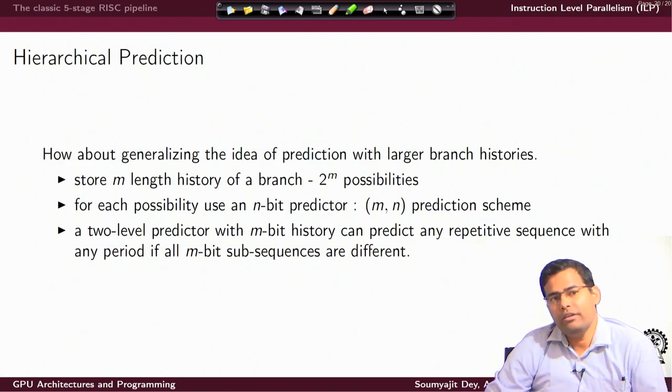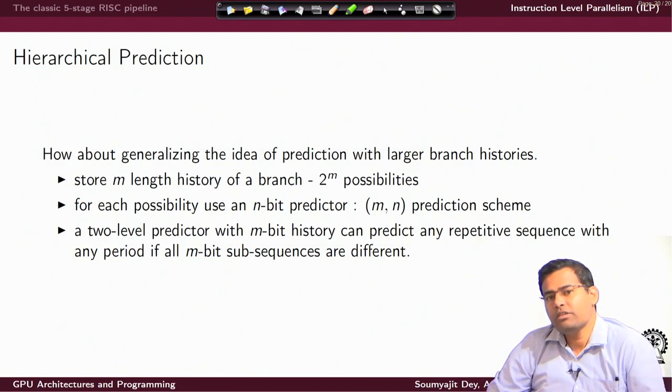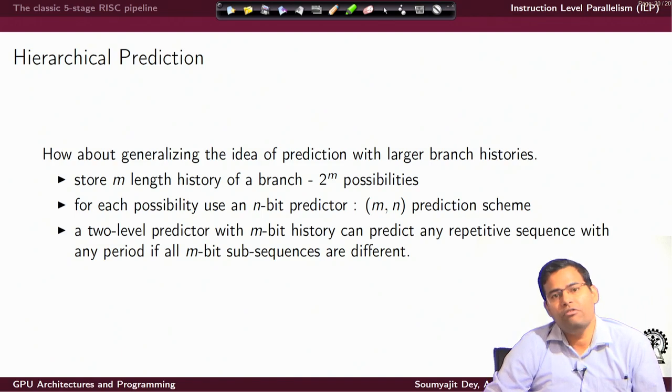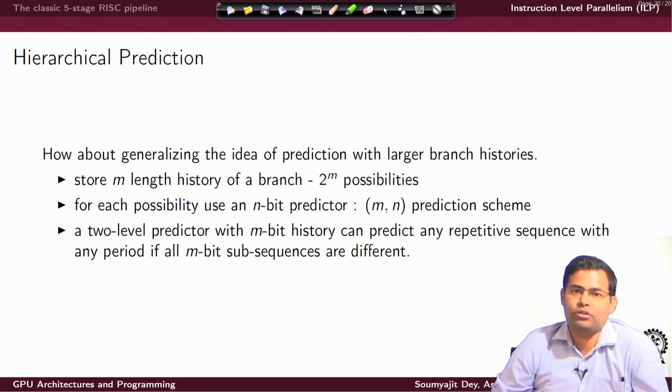I have a hierarchy. First I see what the branch history is, and then for this specific history, I look at the state of my n bit predictor, among those like weakly taken, strongly taken, less weakly taken, more strongly taken, because there will be more states if n is greater than 2. In that way I can take a more informed decision.